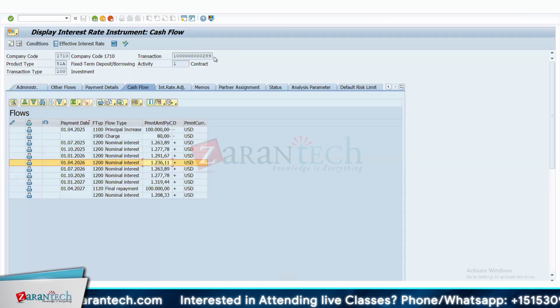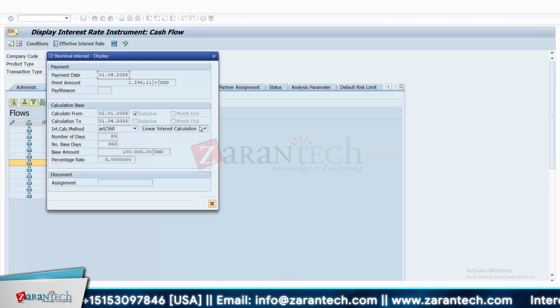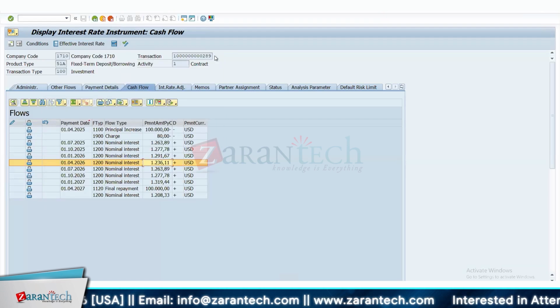The base amount will not be different. The base amount will be the same. It is just that it will have compounding also, because then you are adding the interest to the principal every quarter, and you will actually gain interest on the interest. You will have a compounding impact, and the calculation will change. Because right now, if you see here, the calculation method is linear. It's a linear interest calculation. But if you do compounding, it will change.